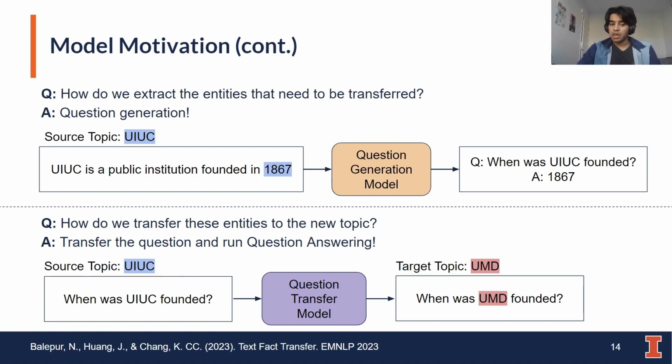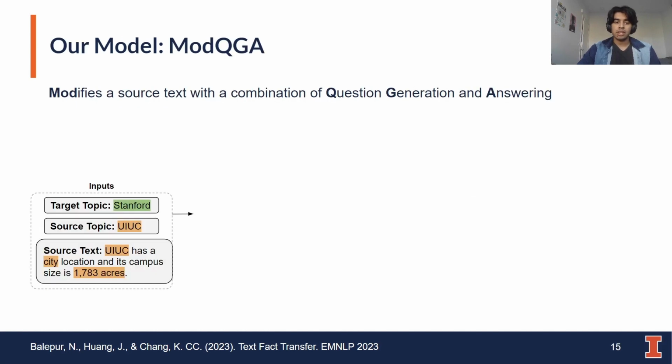We find that transferring the entity itself is difficult, but transferring the question can actually be quite trivial. So if you have a question like when was UIUC founded, and you want to transfer it to a new topic like UMD, you can simply replace UIUC with UMD to get the question when was UMD founded. And using this question, you can run some type of QA model to obtain the answer and thus the transferred entity for 1867.